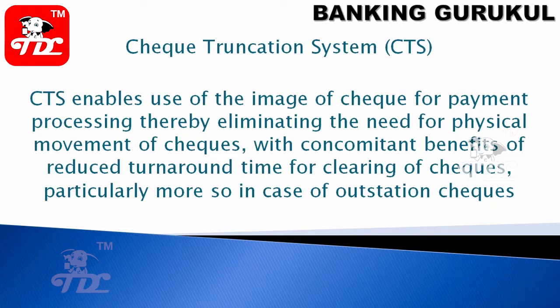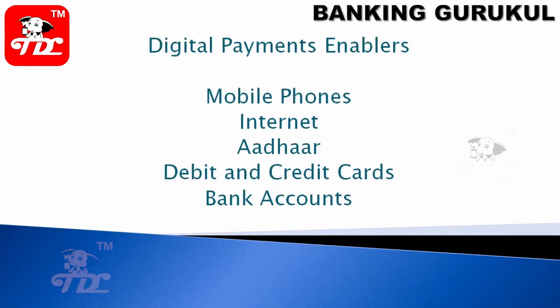For outstation checks, it previously took 15-20 days. Physically you sent it to the other bank in another place, and then you got the remittance. Now, with the benefit of reduced turnaround time, because only the image is sent, whether local or outstation it takes only 3 days, particularly in the case of outstation checks.